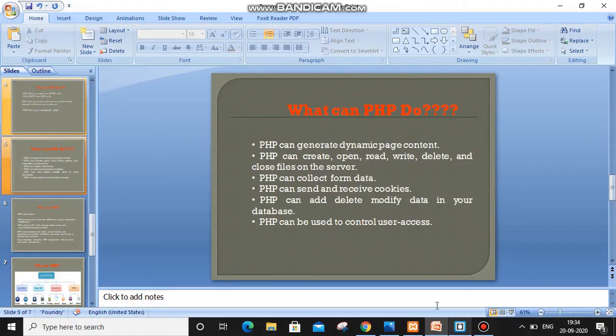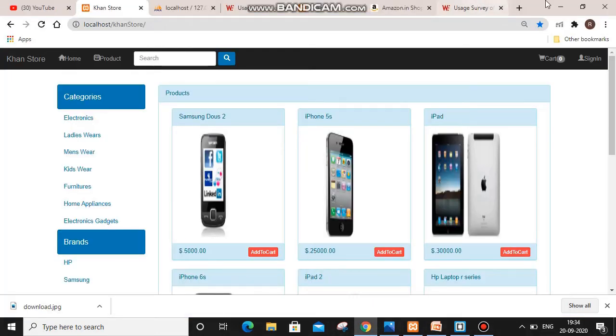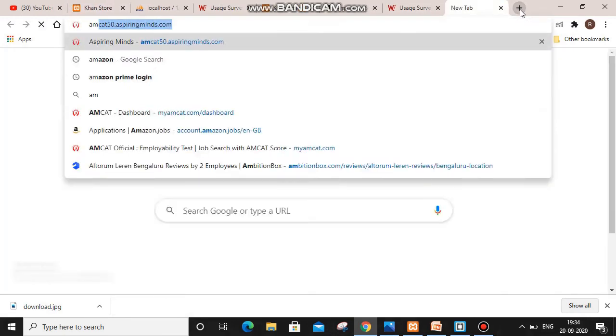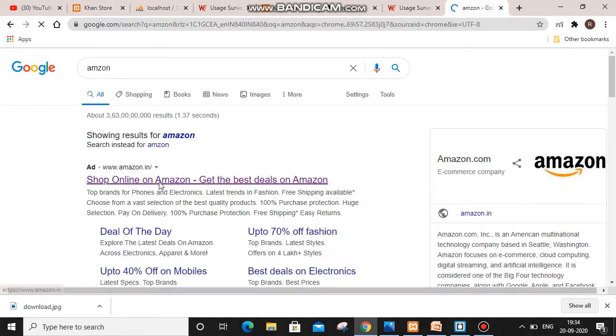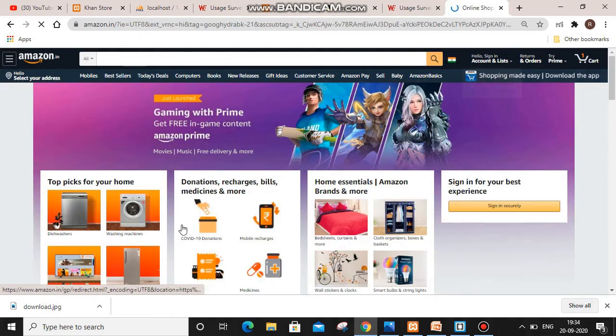The first point was that PHP can generate dynamic page content. It means that, suppose we visit any Amazon site. I will visit one Amazon site. Here, if we add anything, let me open it first.